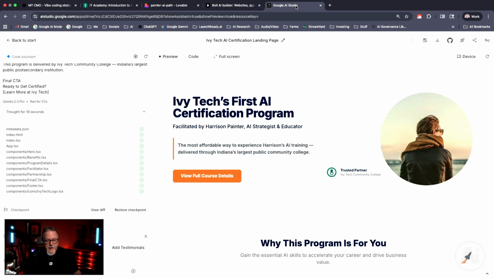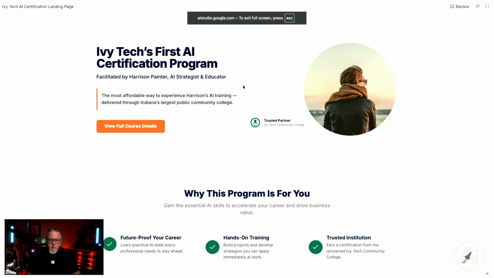And there you go. We have our first one in. That was literally 15 seconds, folks. So let's take a look at what Google AI Studio, which was the fastest and the free version, what did it come up with here? Let's go full screen and really take a look at this. Okay, I really like this top portion.